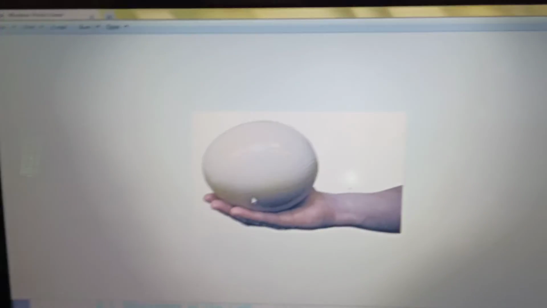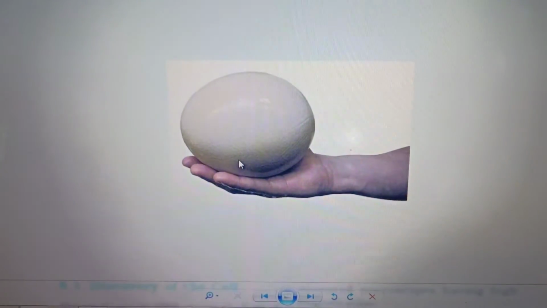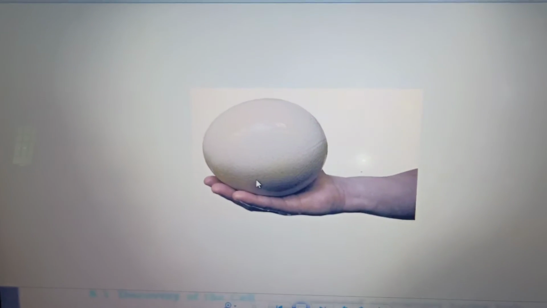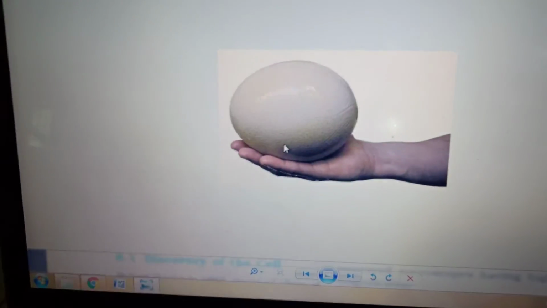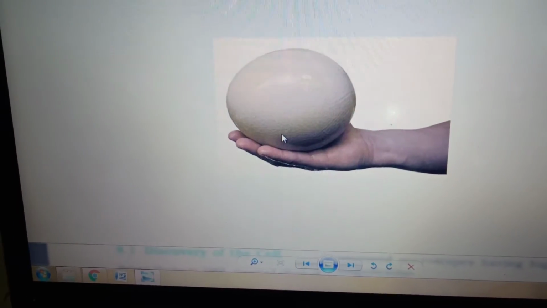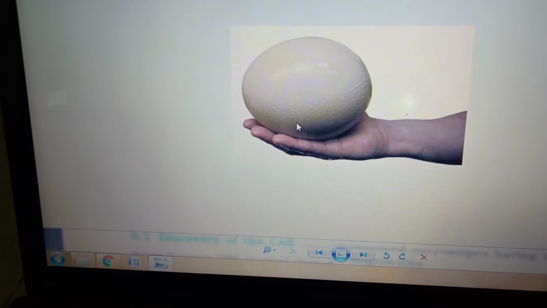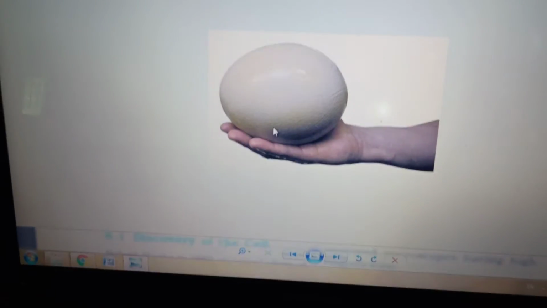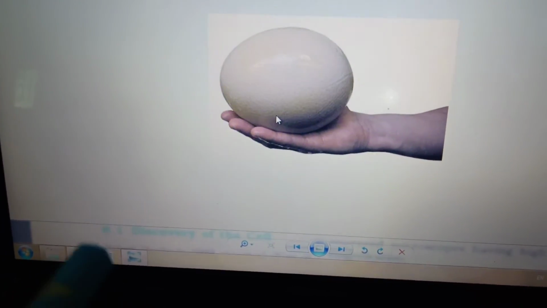This is an egg of an ostrich. I said an egg is a single cell, and it's the biggest. Most of the cells, I said, are microscopic. They are not visible. You can see them only with the help of a microscope, like a bacterial cell. The largest cell is the egg of an ostrich.